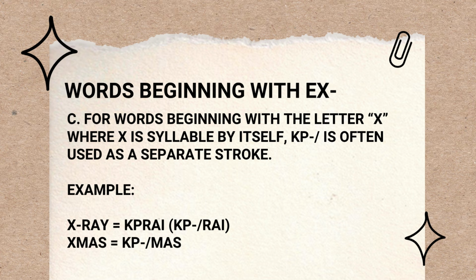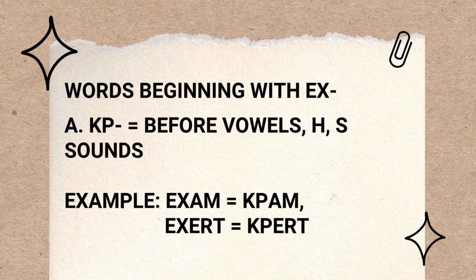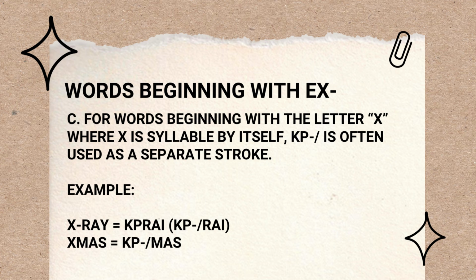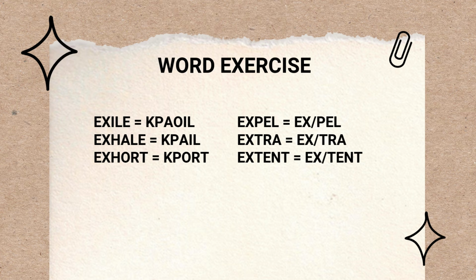So, is everything understood? Let's go back. For words beginning with X, we will write initial KP. If it follows a vowel, we will write initial KP. If it follows a consonant, we will write EX, or initial KP if the X stands alone.